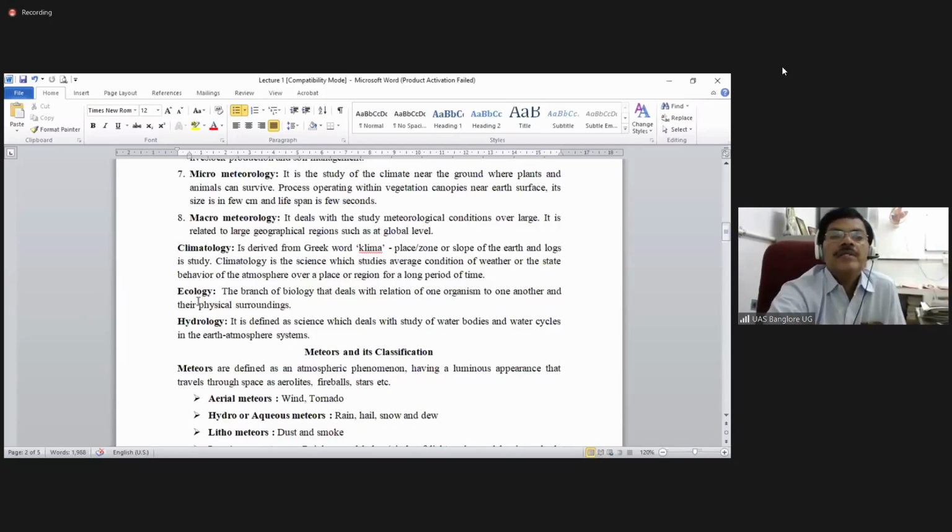So ecology, what is ecology? I think in the previous course also we studied. It is the branch of biology that deals with the relation of one organism to another and their physical surroundings. It deals with the behavior of animals in a surrounding area, or the relation of one organism to another in a particular surrounding area. We call it ecology.